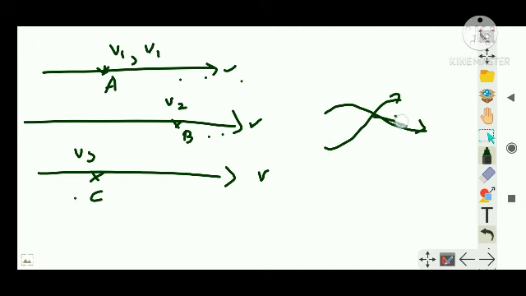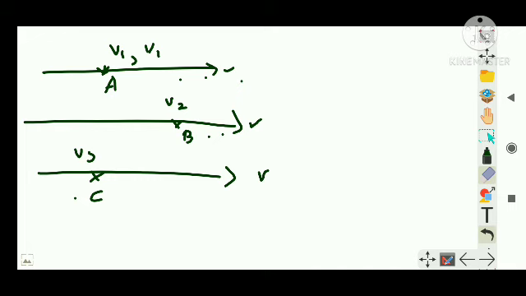That means the velocity at this point can be in this direction or in this direction. If I consider this point, it has two velocities, one here and the other in this direction. But we just discussed that the definition of streamline flow is that at one point there can be only one velocity. That's why in streamline flow or steady flow, the streamlines cannot intersect. Clear? Now we have to talk about Reynolds number also, but I will first discuss all the flows, then we'll go for the Reynolds number.